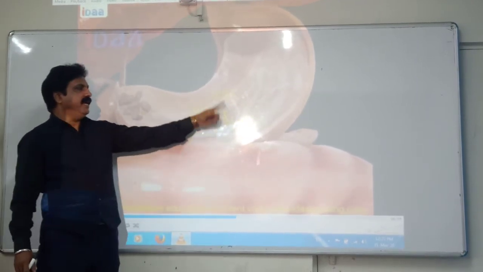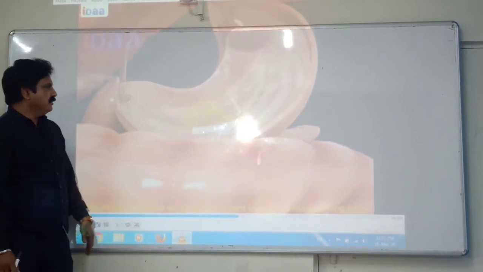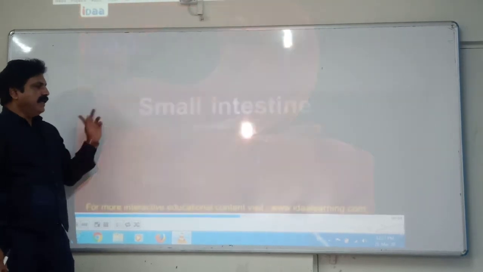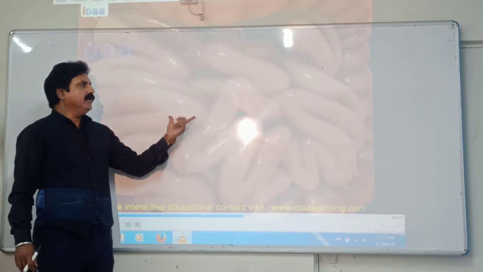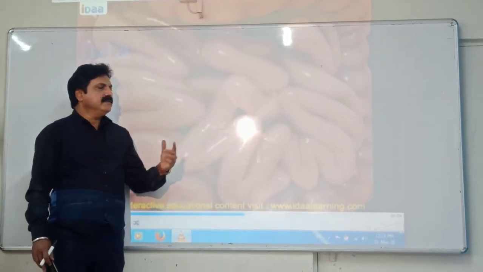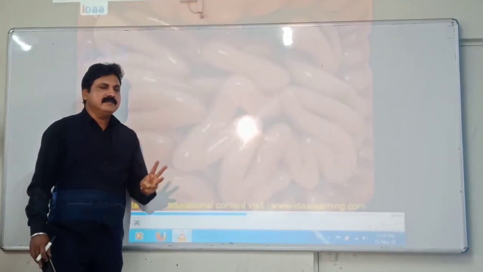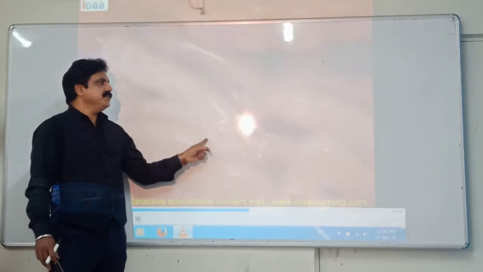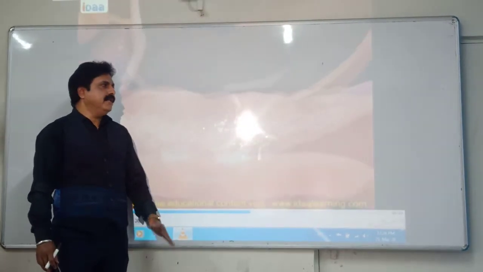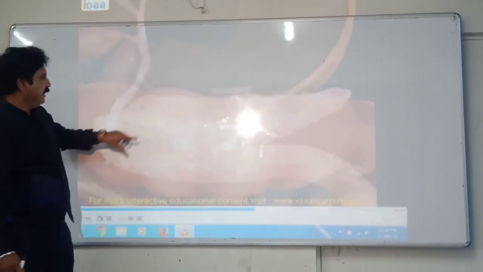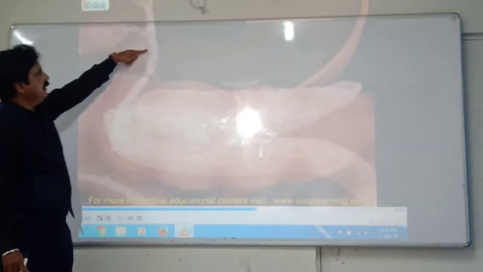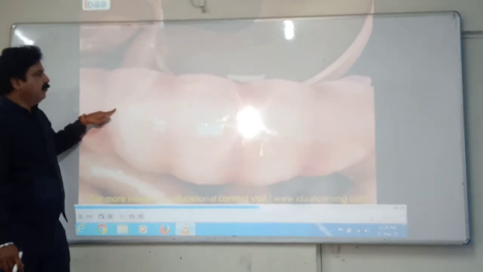Now here you can see the gastric juice is pushing out of the stomach. The food moves to the next part, the small intestine. You know the small intestine is further divided into three parts. The very first part, which is C-shaped, is known as the duodenum, then the jejunum and the ileum. So here you can see the liver secreting bile juice over here. You can see the movement.